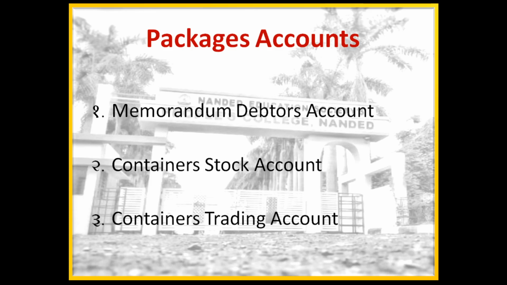Number 3rd part of this packages account, containers trading account. It is prepared to find out profit or loss on transactions relating to containers. The following items are shown in this account.